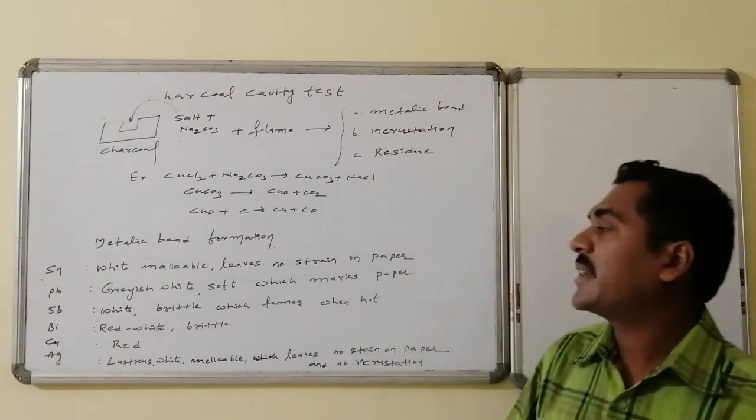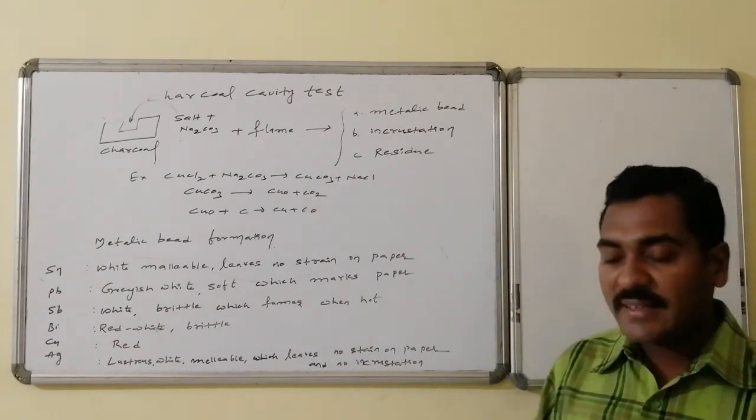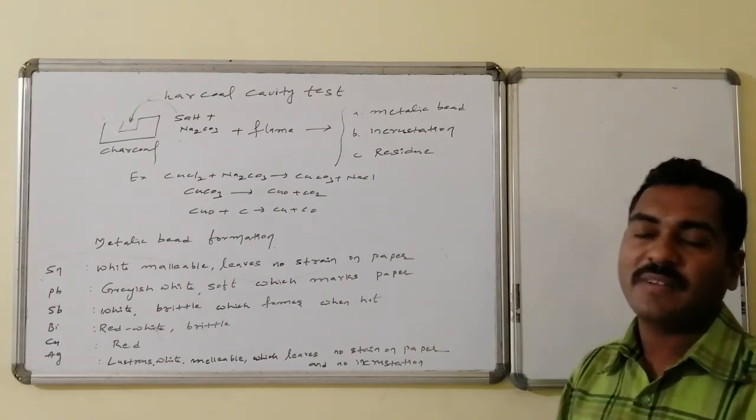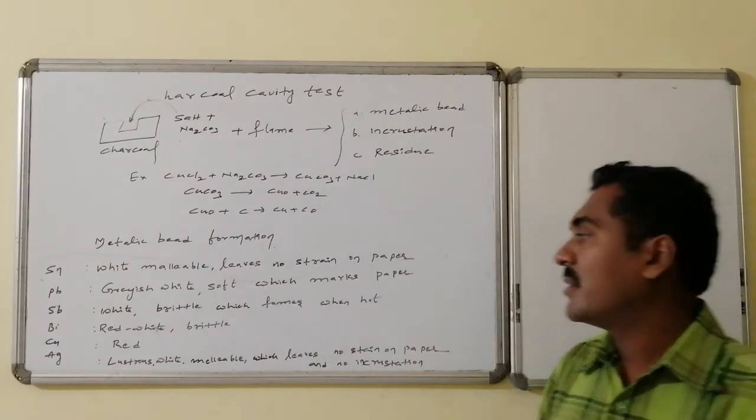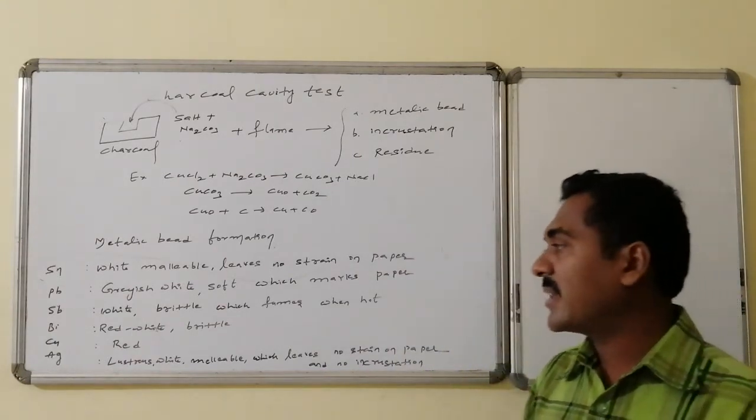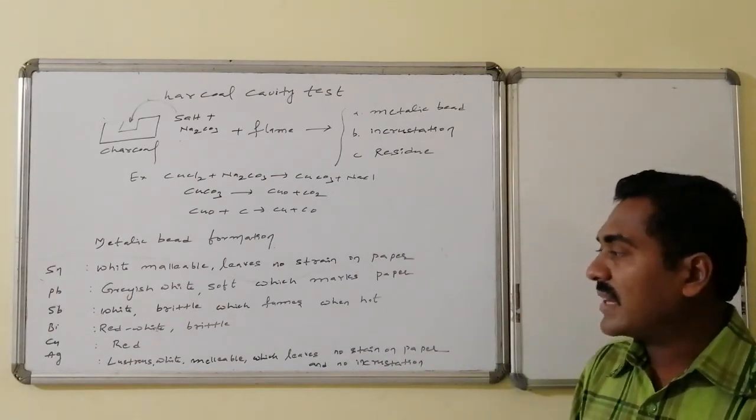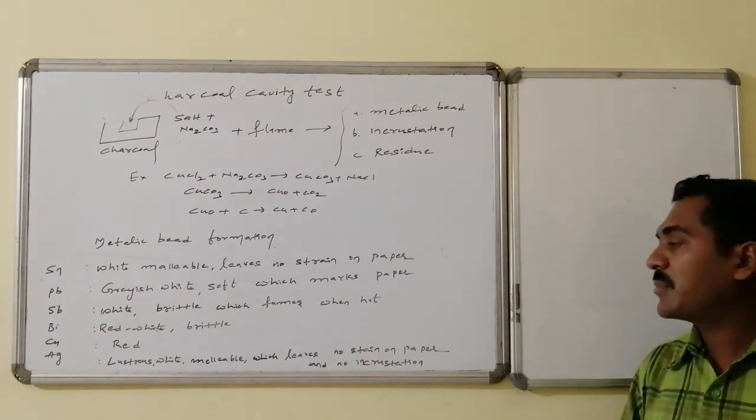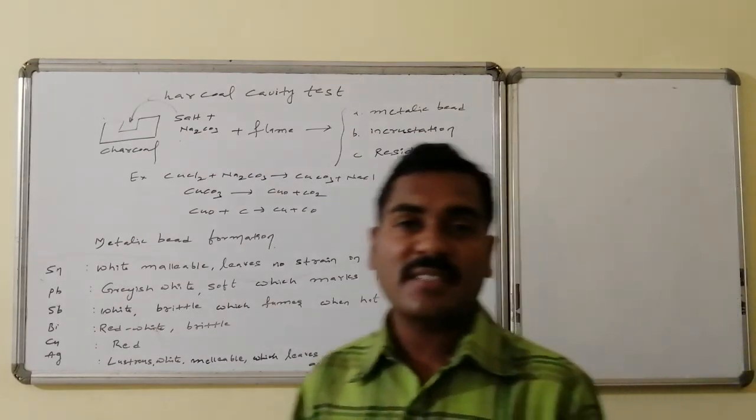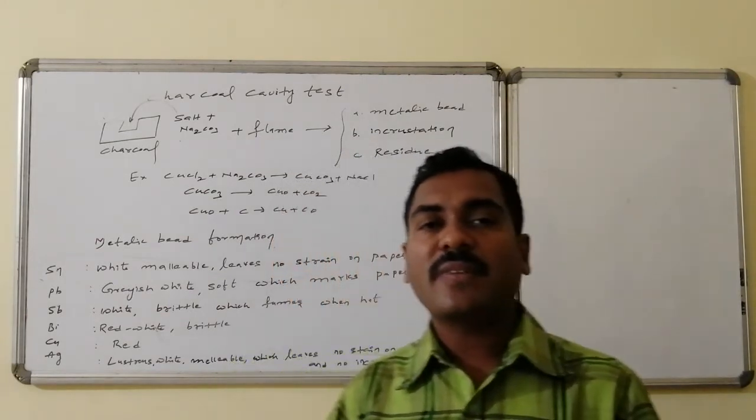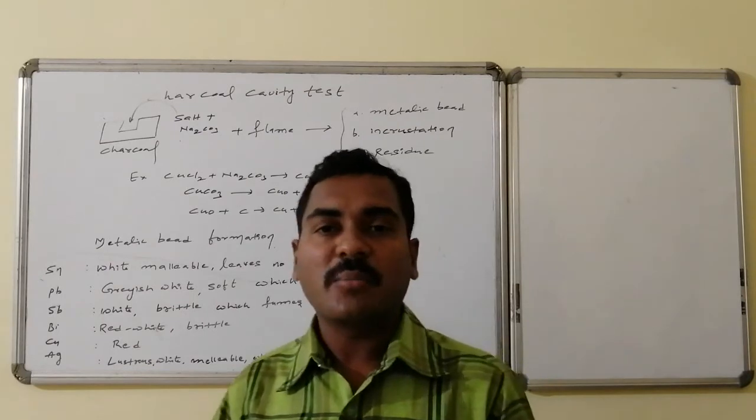Whereas antimony gives a white metallic bead, brittle, which fumes when hot. When it is hot, it fumes and vapors appear. Bismuth is reddish white and brittle in nature. Copper gives a red bead. Whereas silver gives a lustrous, white, malleable bead, which leaves no stain on paper, and no incrustation occurs. Such is the nature of beads with respect to the different varieties of metal compounds.